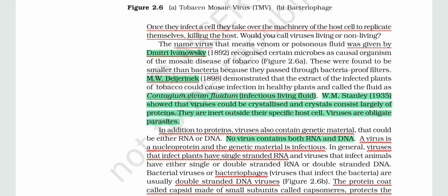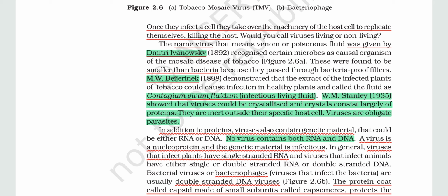The name virus was given by this scientist in the year 1892, and he also discovered that these were smaller organisms than bacteria. Then in 1898, scientists proposed the statement called contagium vivum fluidum, meaning infectious fluid, living fluid. This was the definition of virus at that time.